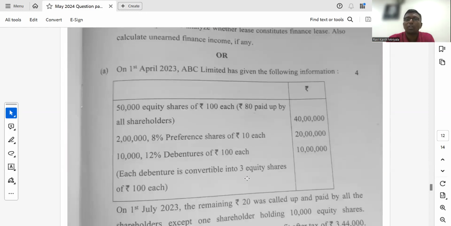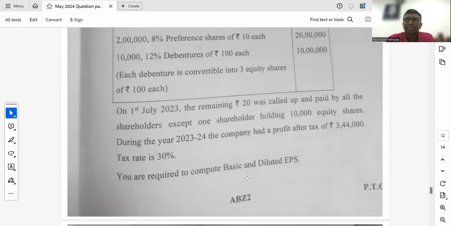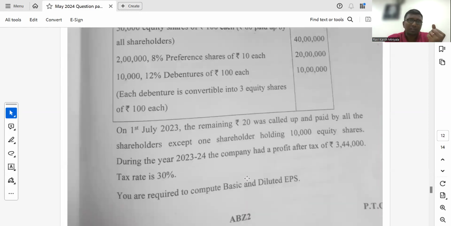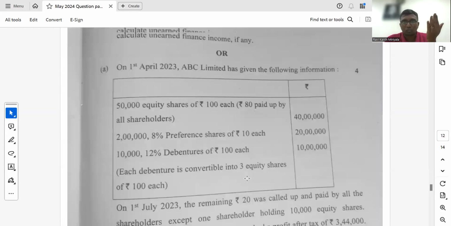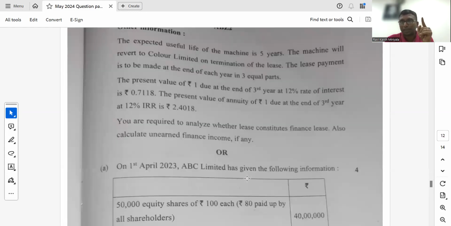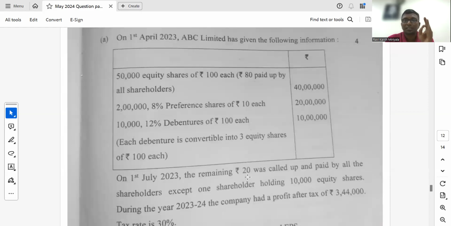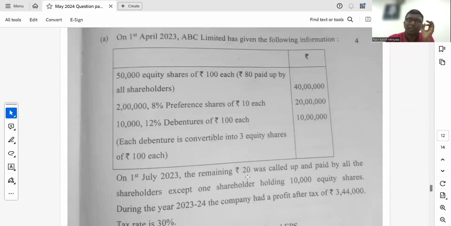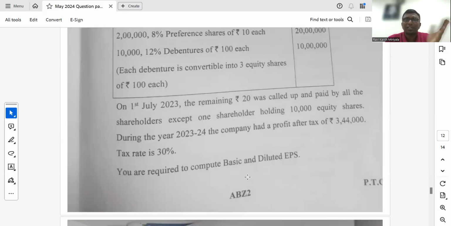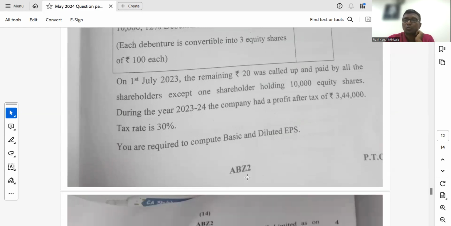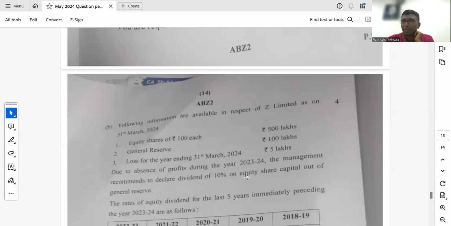And sixth question, you have got an option. Correct now. This is basic and diluted. Mostly if the students who do not know this first sum, if they have not practiced in the class or something, they must have found this alternative sum very easy. There is nothing great, but yes, by diluted, the dilutive potential equity share is the convertible debenture. So that impact is supposed to be considered for diluted EPS.